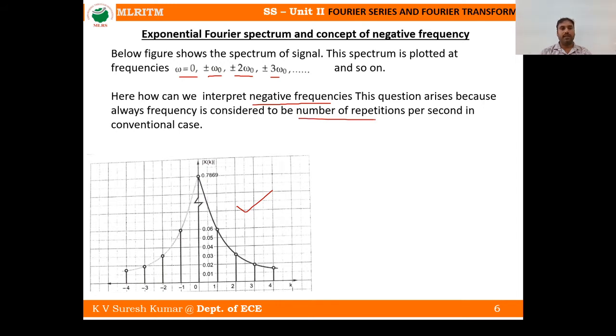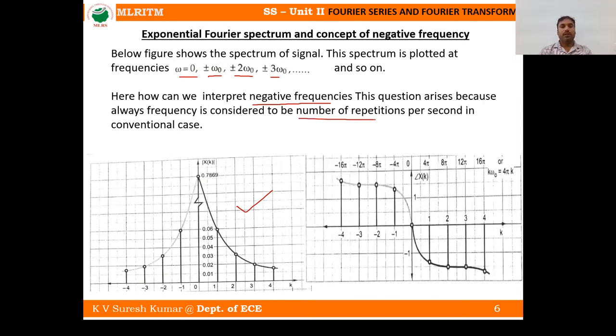Now, what is the phase spectrum? These two spectrums we have already done in the previous lecture. These two spectrums are related to periodic exponential signals. Am I right? And this is symmetric and this is anti-symmetric. This is not symmetrical, right?